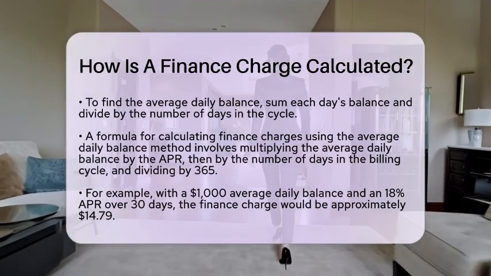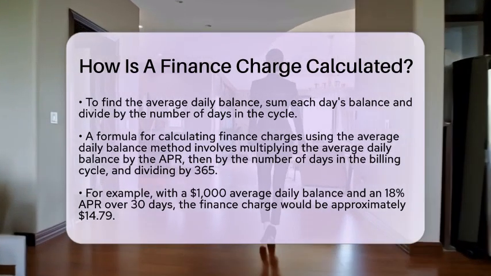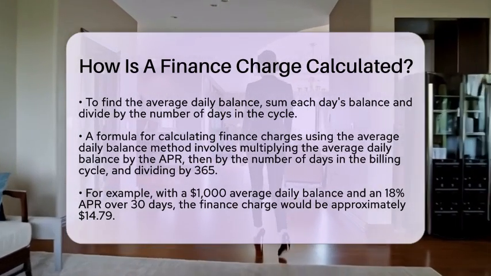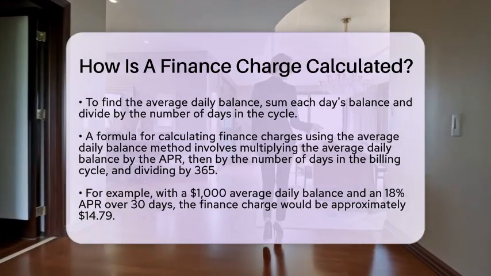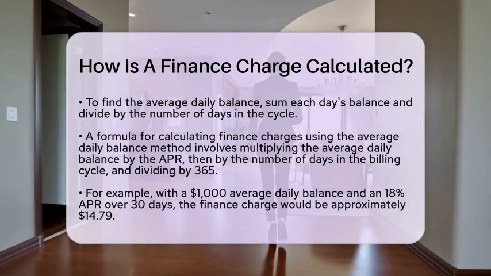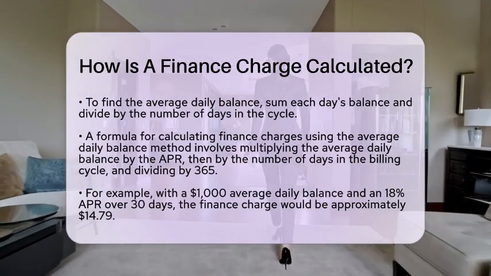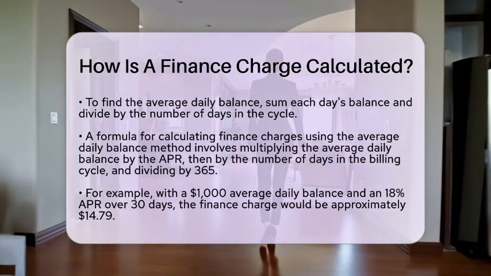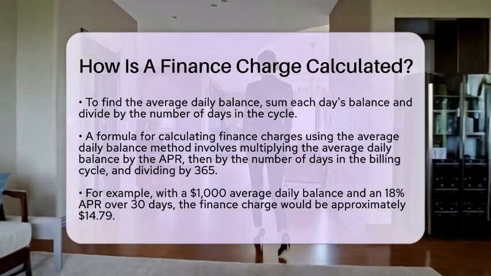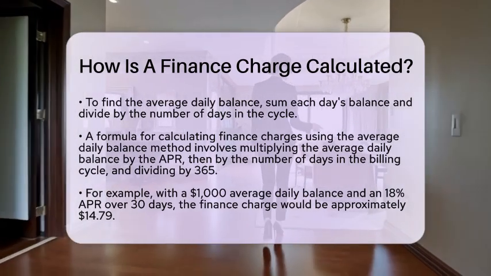Let's say your average daily balance is $1,000, your APR is 18%, and your billing cycle is 30 days. First, convert the APR to a decimal, which gives you 0.18. Next, calculate the daily interest rate by dividing 0.18 by 365, resulting in approximately 0.00049315.